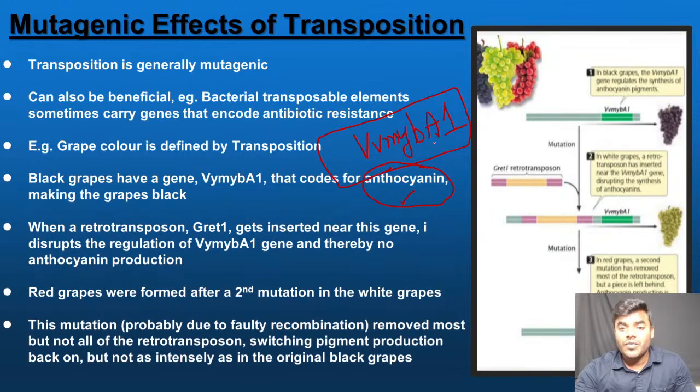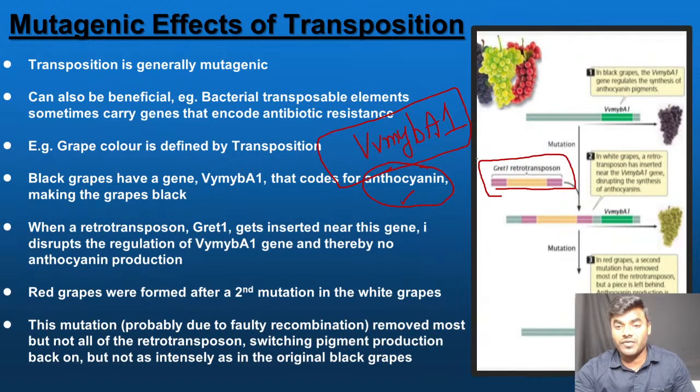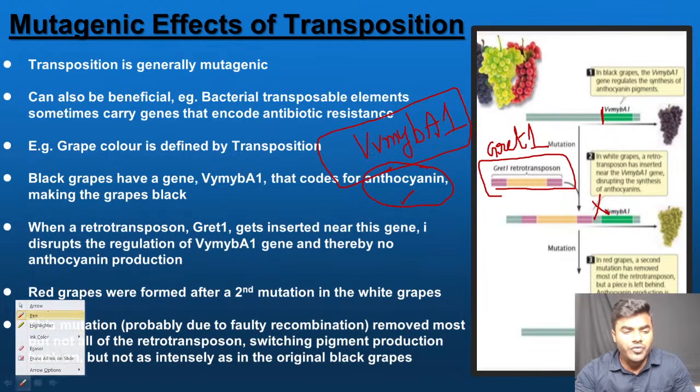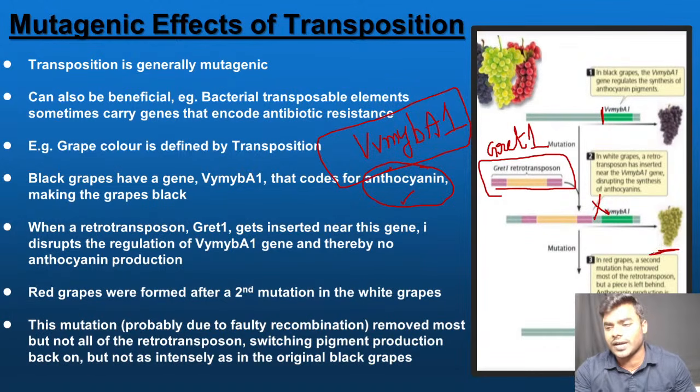And here comes a very interesting point. Remembering the names is very important. What is the name of the retrotransposon? GRET1 is the name of the retrotransposon. It will go and insert near the VVMYBA1 gene and disrupt the function of that gene. As a result, anthocyanin production never occurred. With no production of anthocyanin, what color of grapes do we get? Of course, we get green or white.